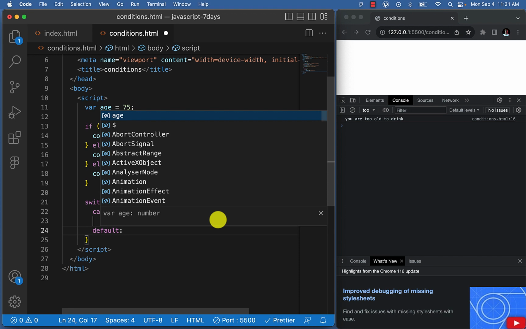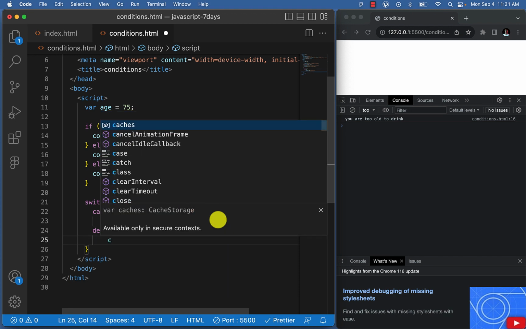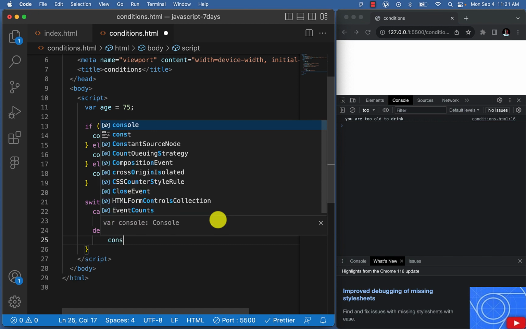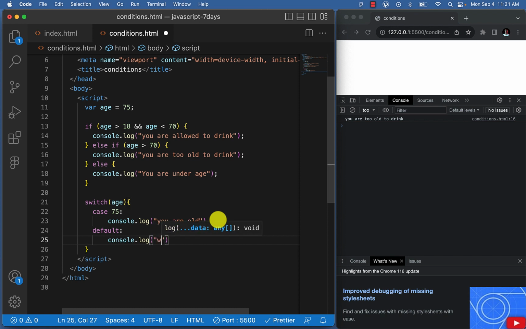Default is like else. Default, console.log we could not define your age. All right, let's do something like that.